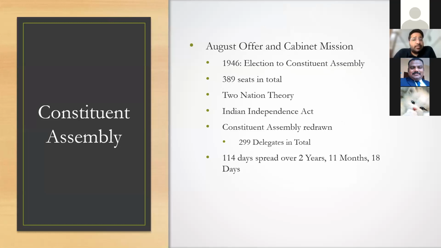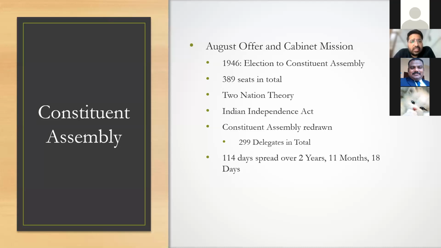Constituent Assembly. Remember, the Constituent Assembly came into existence based on the August offer given by the Cabinet Mission. The August offer, which was a result of the Cabinet Mission, permitted India to create the Constituent Assembly with election. Now, when this election had happened, it was for the United India, which consisted of parts of Bangladesh and Pakistan.